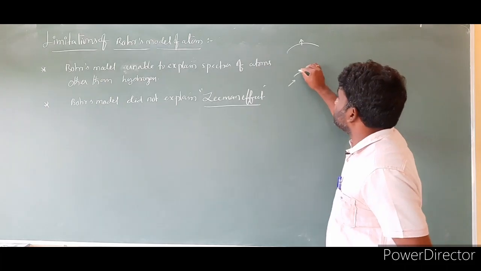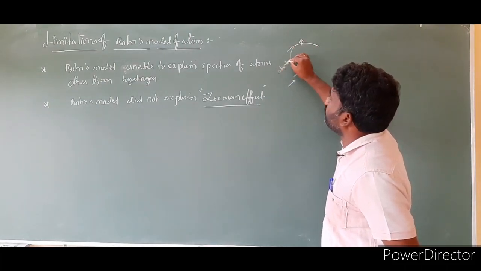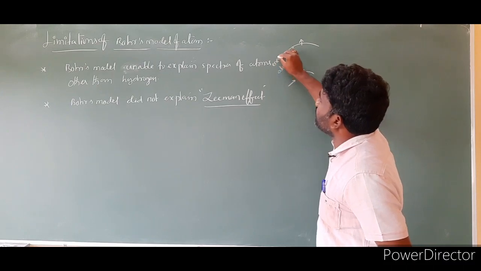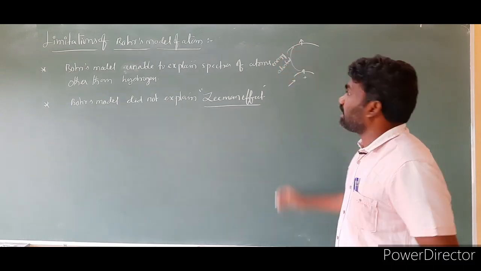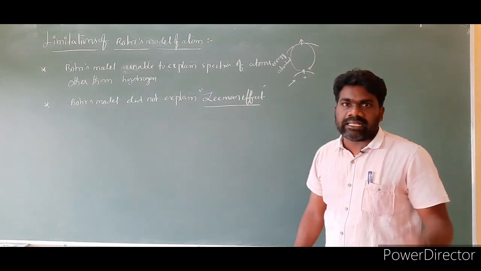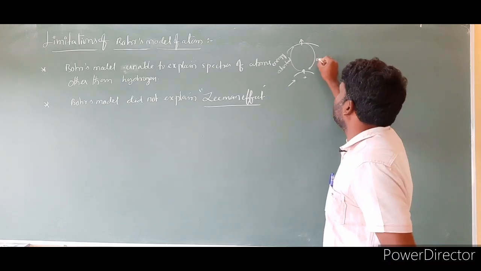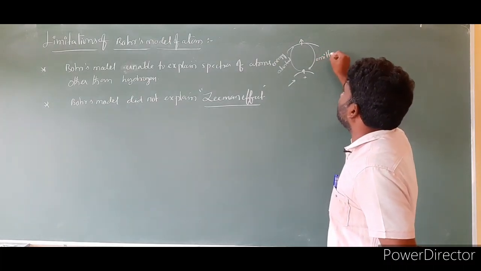While jumping, energy is absorbed. While coming back to the ground state from the higher energy state, the atom will emit that energy. That means the electron emits radiation.